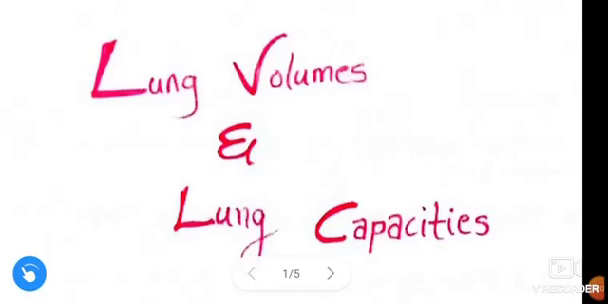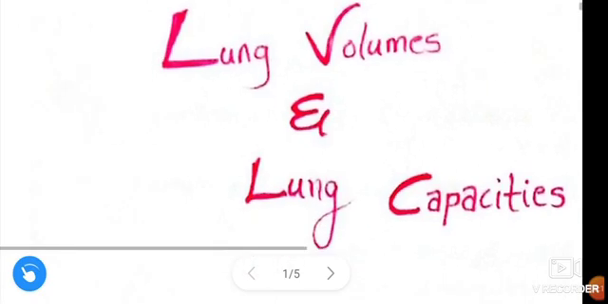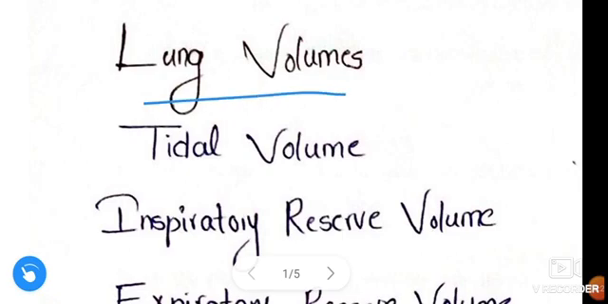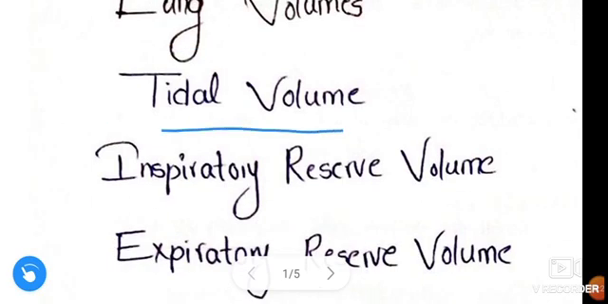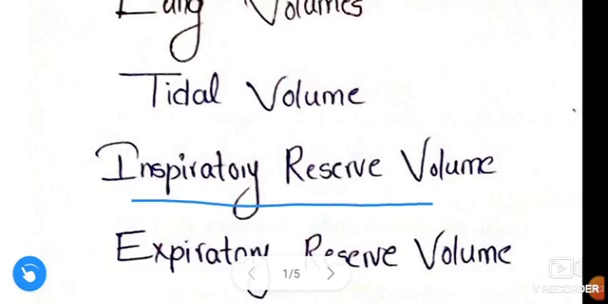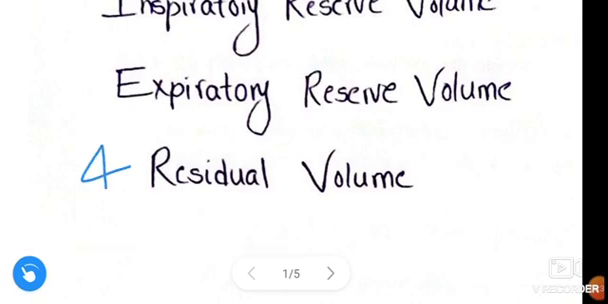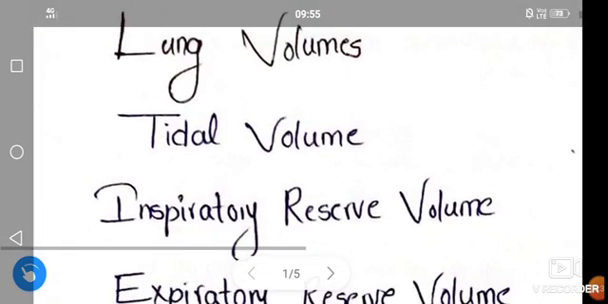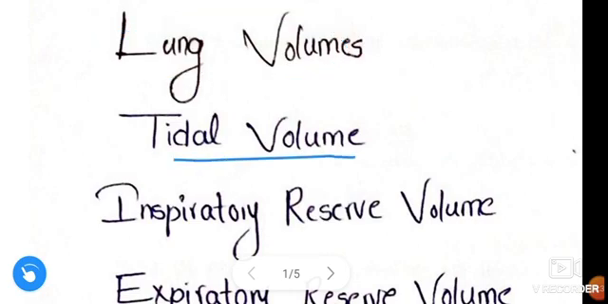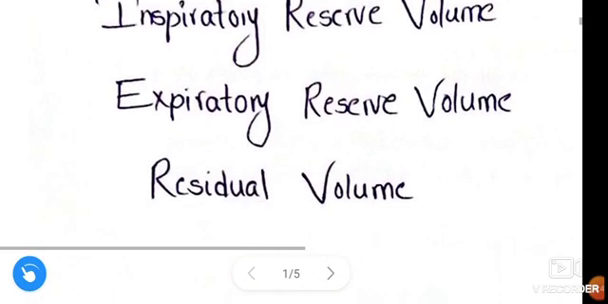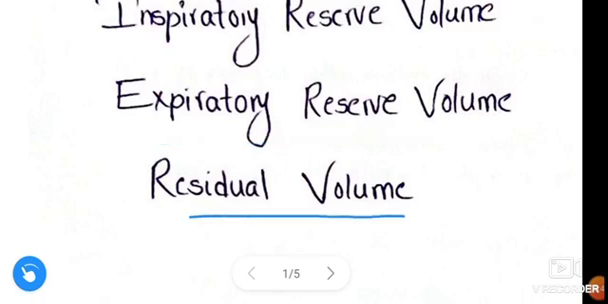In this video we are going to learn about lung volumes and lung capacities. Four lung volumes and four lung capacities are present. We learn one by one. First, lung volumes: first, tidal volume; second, inspiratory reserve volume; third, expiratory reserve volume; and fourth, residual volume.